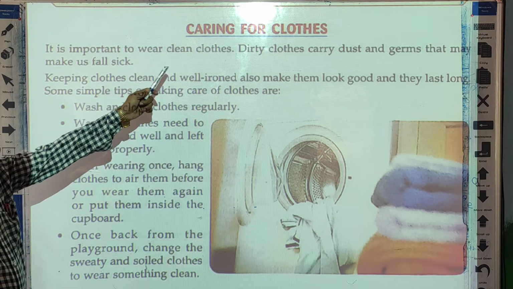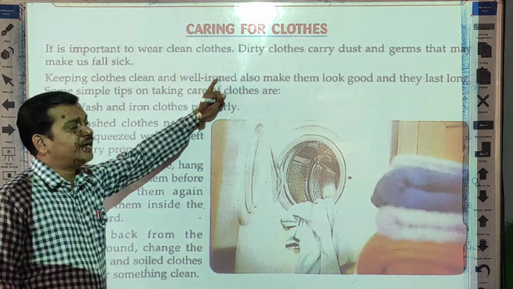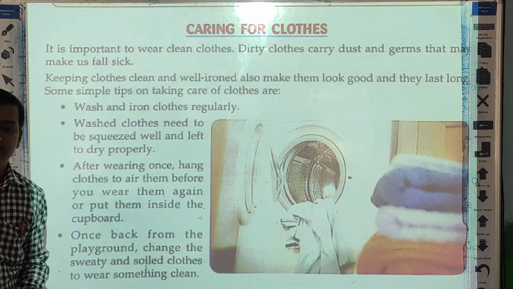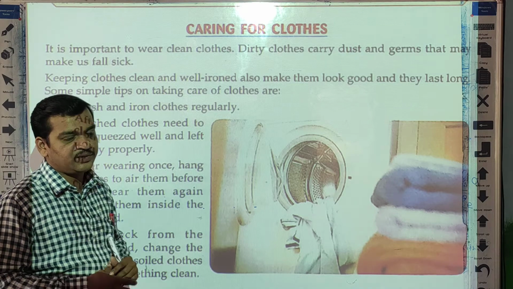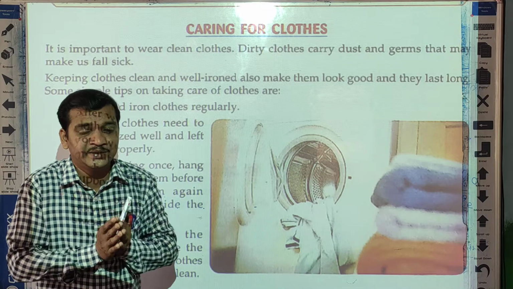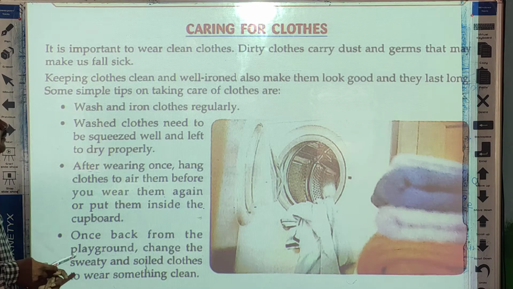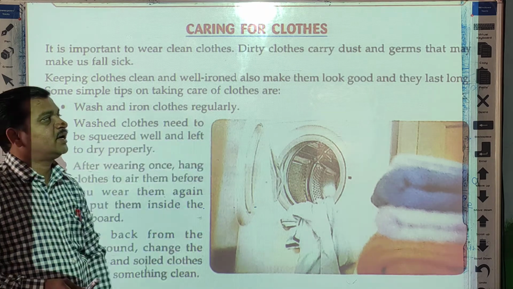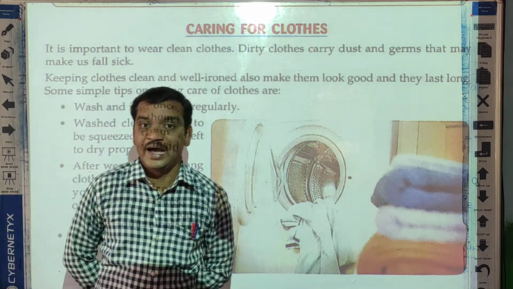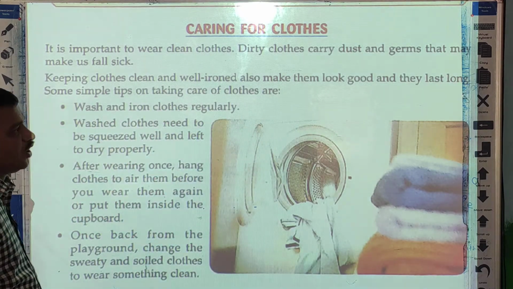It is important to wear clean clothes. Everyone likes to wear clean clothes. Dirty clothes carry dust, germs, and that makes a person sick. If you use dirty clothes which carry the germs, that dirty clothes make you sick, unhealthy, and that is why everyone should wear clean clothes. Keeping the clothes clean and well ironed also makes them look good. If you wear clean, well ironed clothes, that makes you look shiny or good.